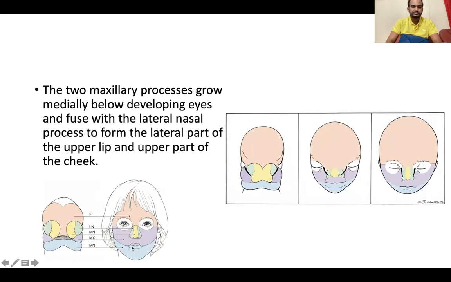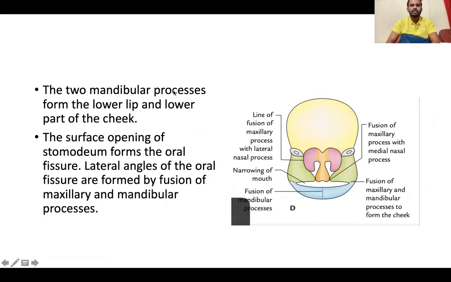See, this is the area. This is the medial nasal process. It becomes very thin and becomes the nasal septum. The two mandibular processes form the lower lip and the lower part of the cheek. This is the mandibular process, and it forms the lower lip and the lower part of the cheek.